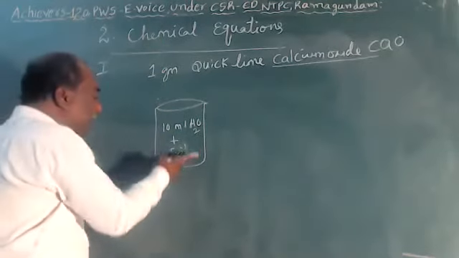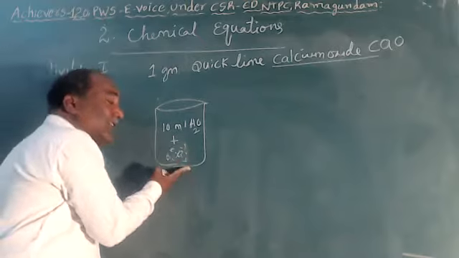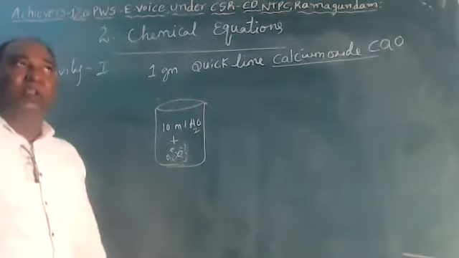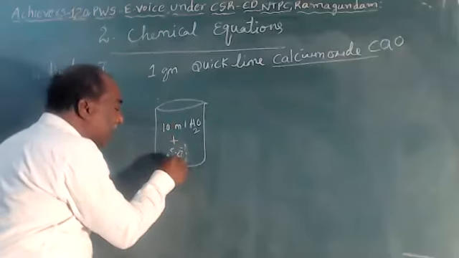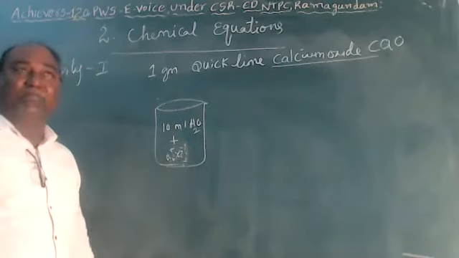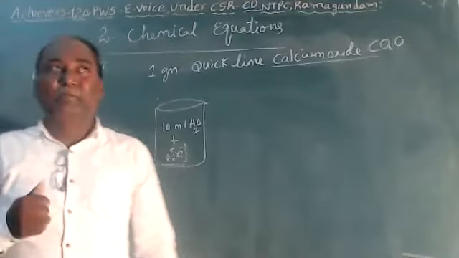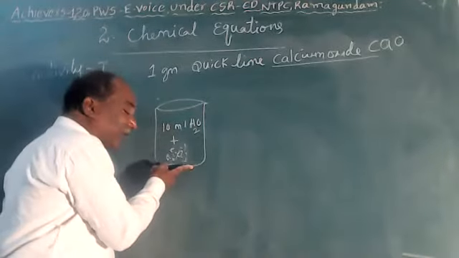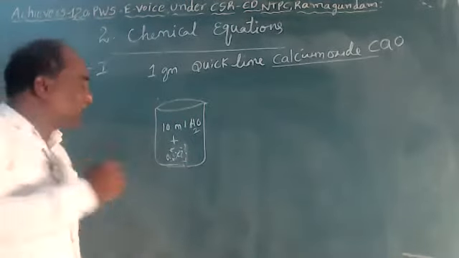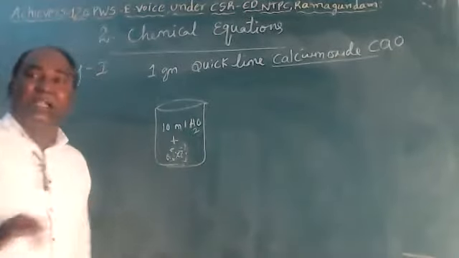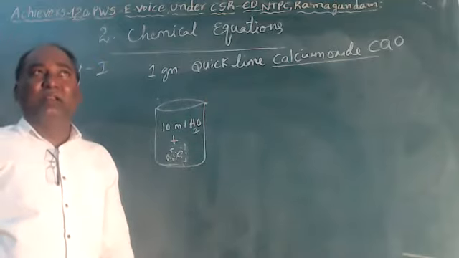Now touch the beaker with your finger. You feel that the beaker is hot. Why does the beaker get hot? Calcium oxide completely dissolves in water, and in this reaction some heat energy is liberated. That's why when we touch the beaker with our finger, we feel that the beaker is hot.